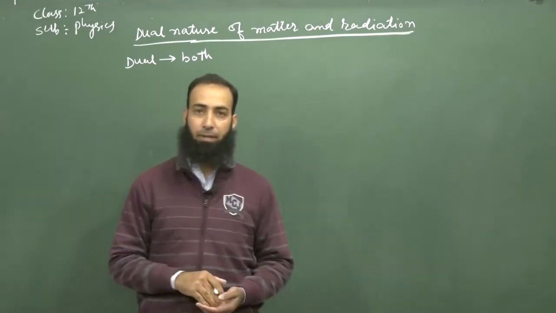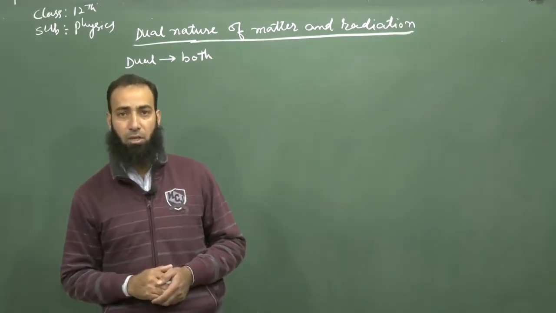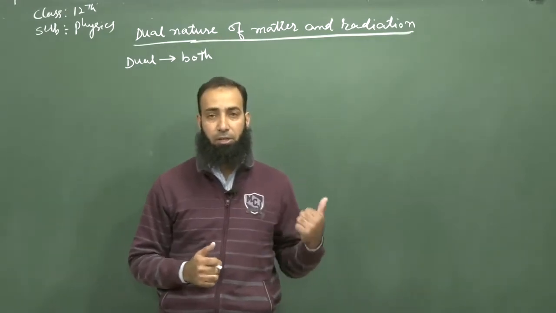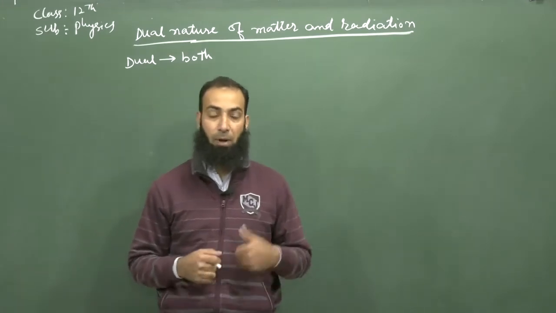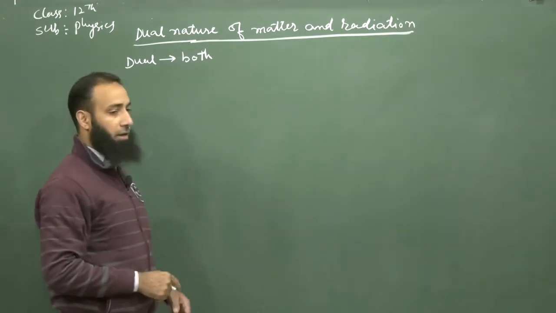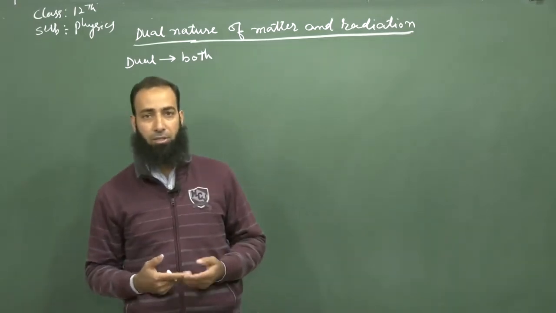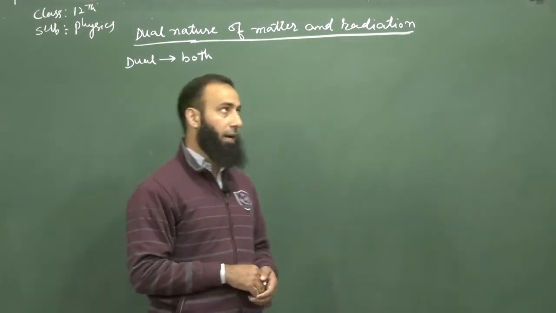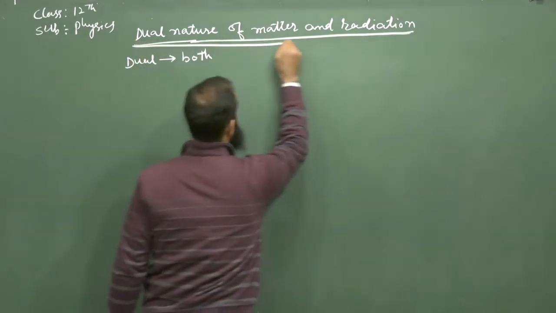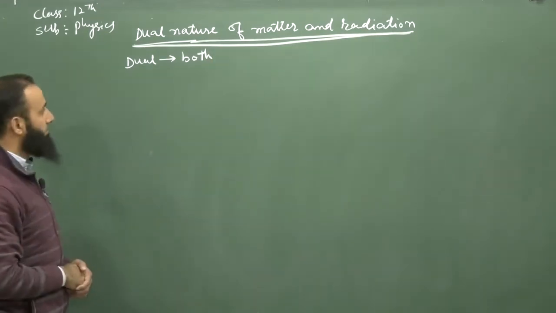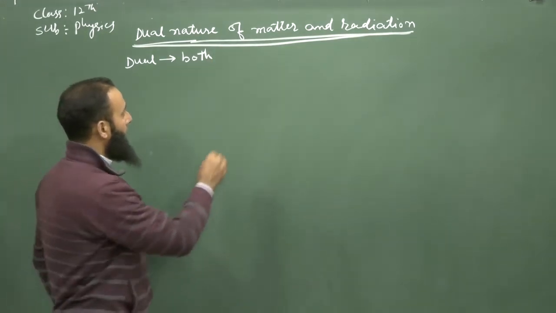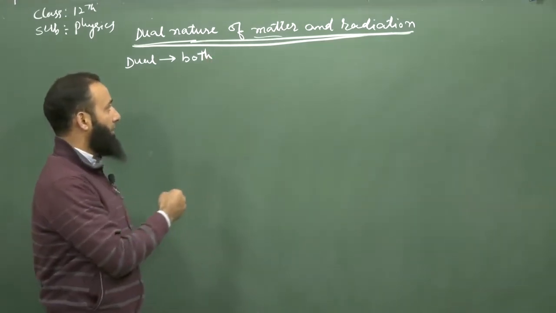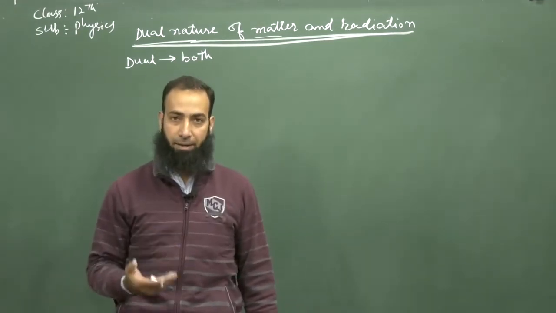In the previous chapter, that is in optical part, wave optics, we have studied the wave nature of the radiation. And in this chapter, we will study the particle nature of the radiation. And then we will conclude at the last that the radiation has both particle as well as wave nature. That is what the name of this chapter suggests. Similarly, the wave nature of matter. In this chapter, we will also study the wave nature of matter.